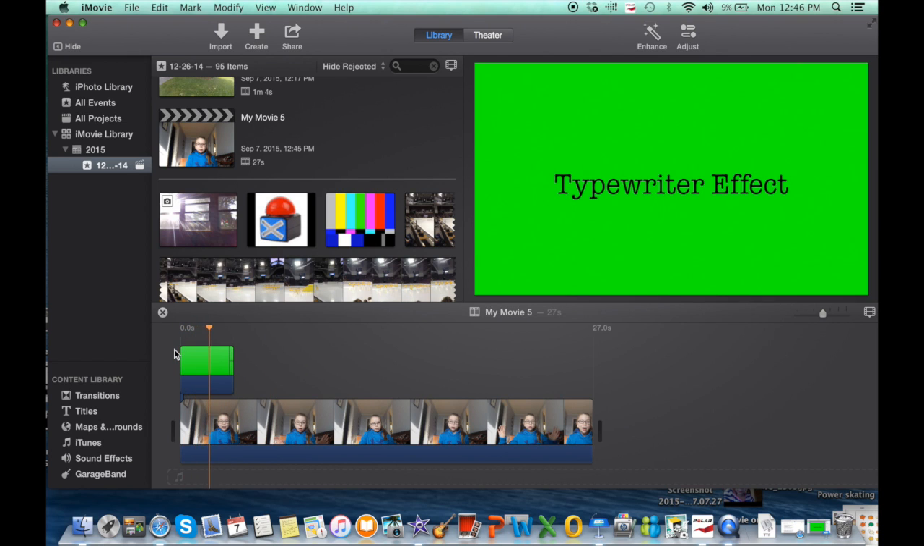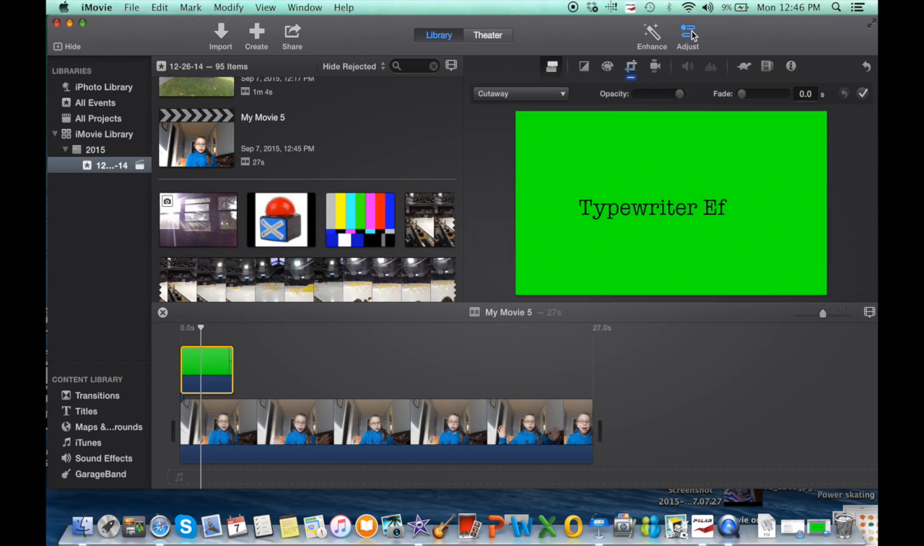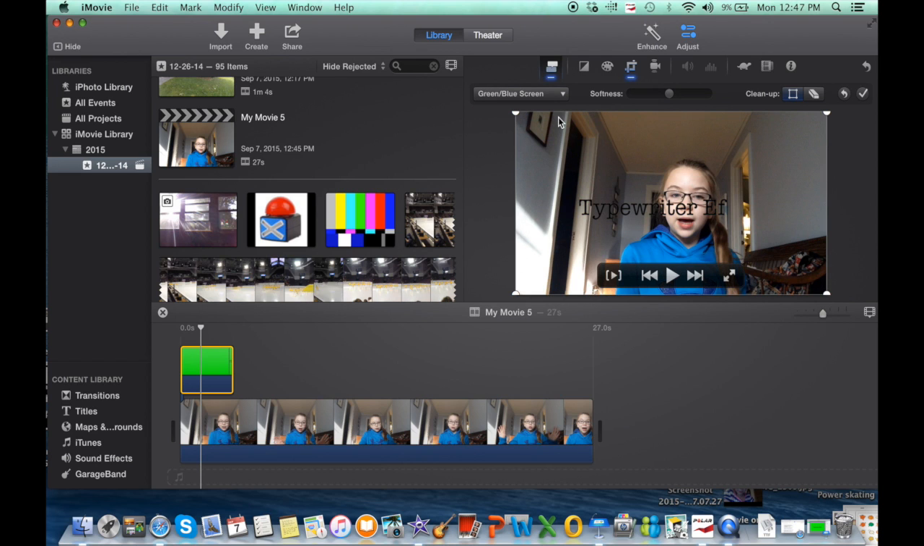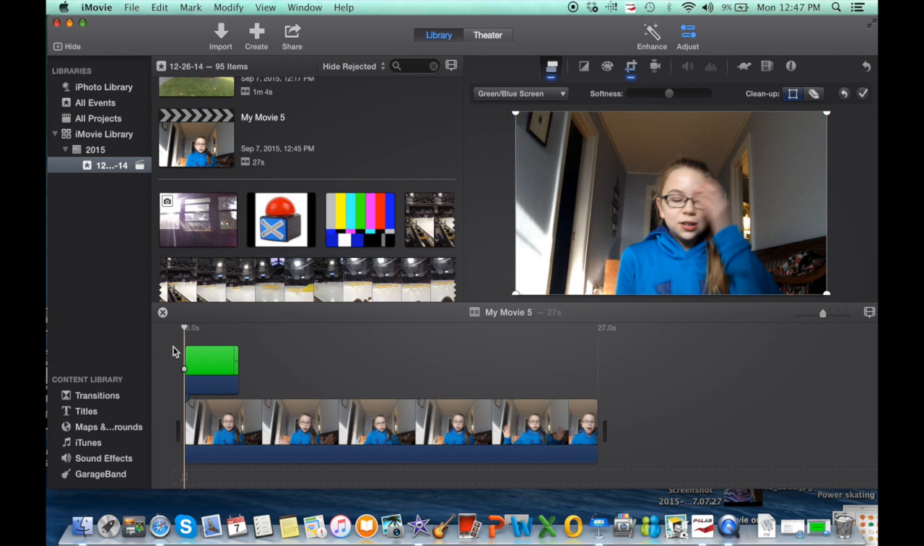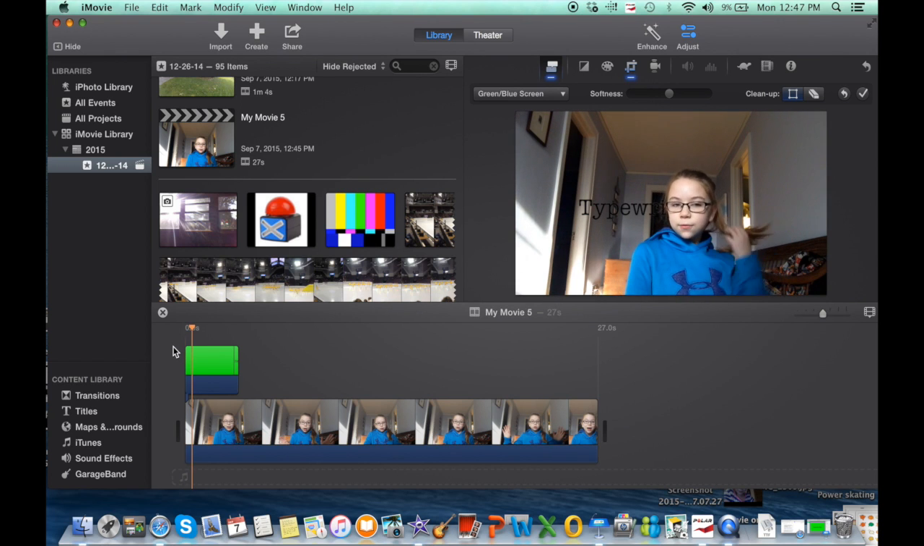And before, the reason we added the green screen effect is so we can go up here into adjust and click this, which looks like the two overlays, and go into cutaway and go down to green screen, blue screen, and that is going to take away the green in the back. So then what you have is this typewriter effect. So that is the whole video.